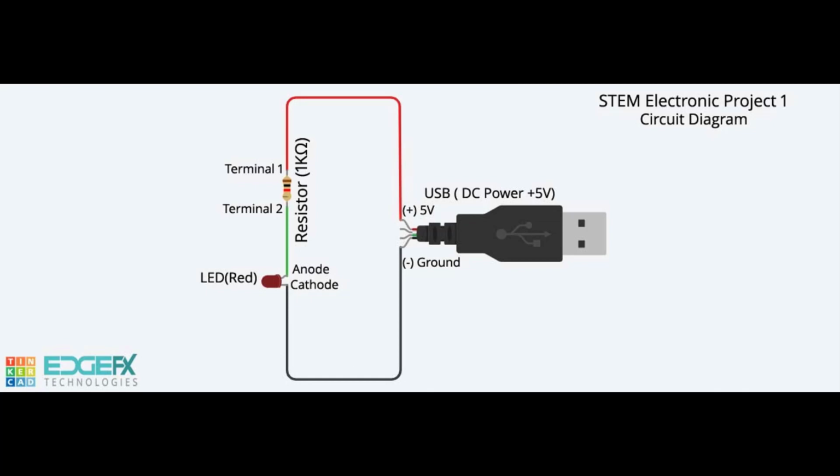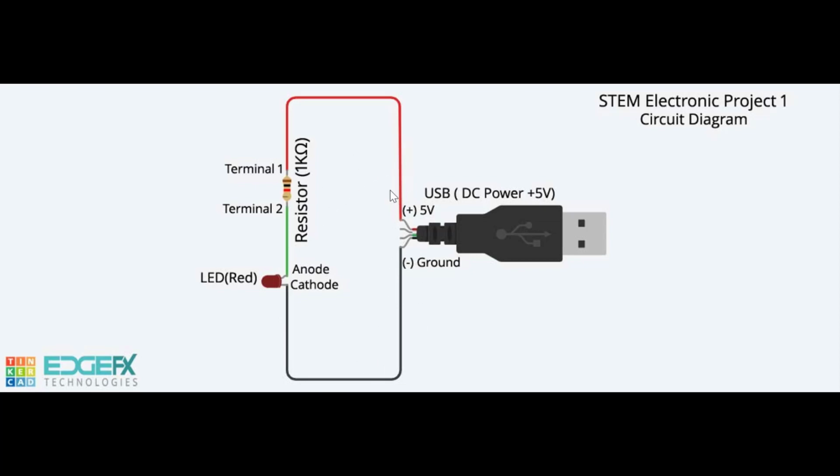In this project, USB is used as a DC power source, which provides plus 5 volt DC power and is connected in series with the resistor 1 kilo ohms and red LED. When the circuit is powered, current flows from the plus 5 volt terminal of the USB to the resistor 1 kilo ohms to the red LED and reaches the ground negative terminal of the USB, forming a closed circuit.